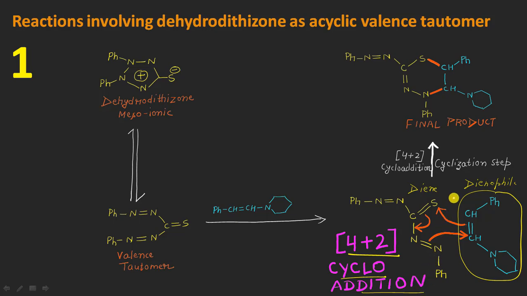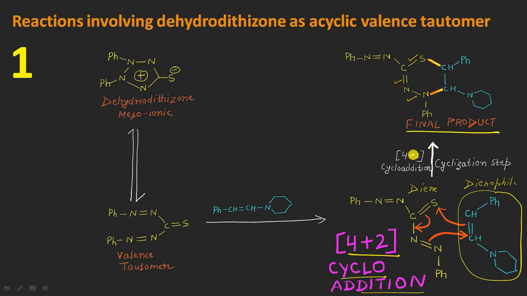So because of this cyclization, a new bond formation will take place in between this sulfur and this carbon atom here, in the same way between this nitrogen and this carbon atom, and whatever double bonds are present here, they will now become a single bond like this, as well as this here, and even this single bond will now become a double bond, resulting in the formation of a final product, something like this, right?